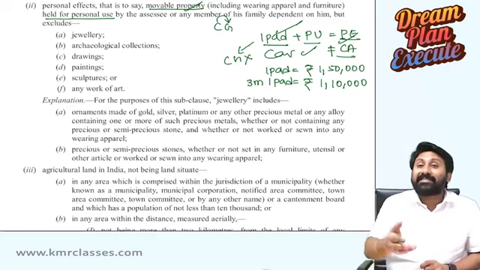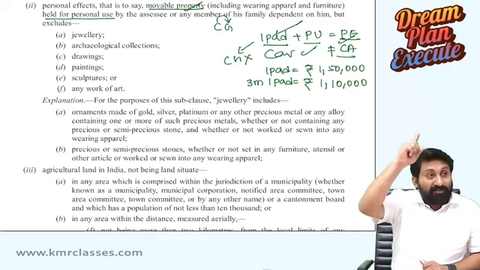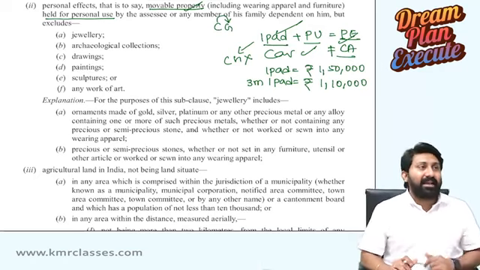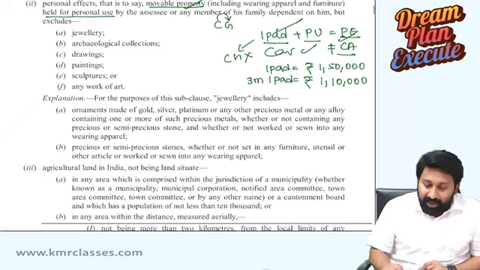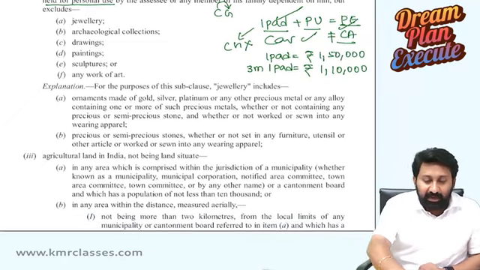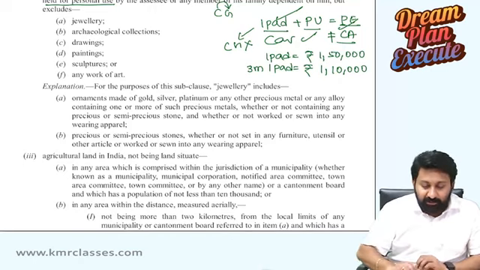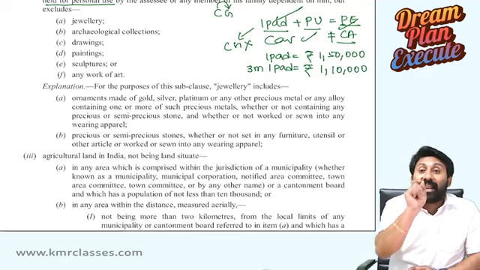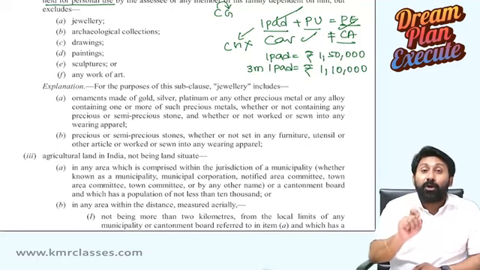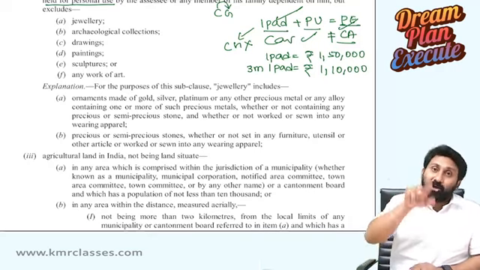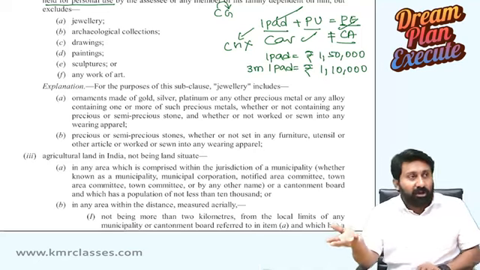No one will purchase a second-hand car at the price of a first-hand car, because a first-hand car is available. Therefore, whenever you transfer or sell any kind of personal effects, in 99% of the cases you will not get a gain, you will get a loss. Which loss? It can be short-term capital loss, it can also be long-term capital loss.